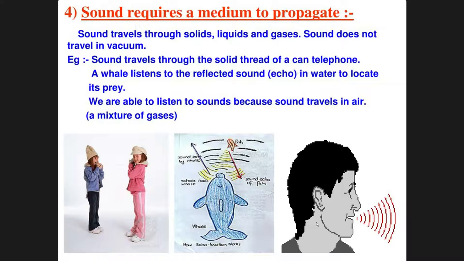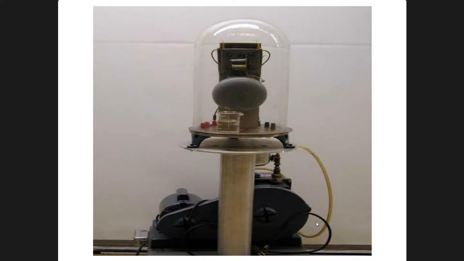Now sound travels through the solid thread of a can. Sound can travel through the solid thread of a telephone. Even a whale listens to the reflected sound in water to locate its prey, that is echo. And we are able to listen to sounds because sound travels in air, a mixture of gases. So we can easily understand how the sound travels and how it propagates.